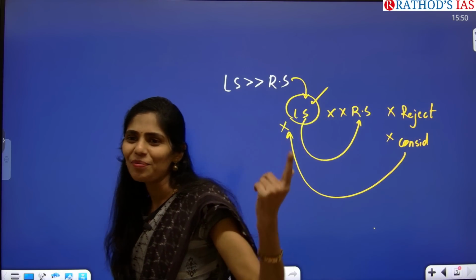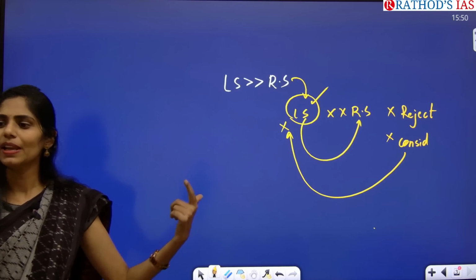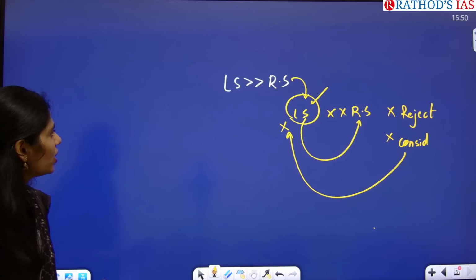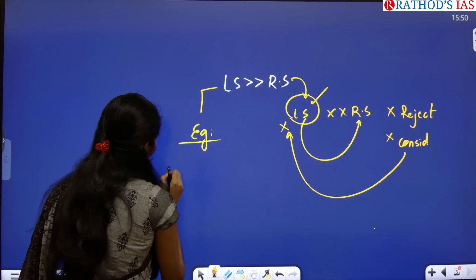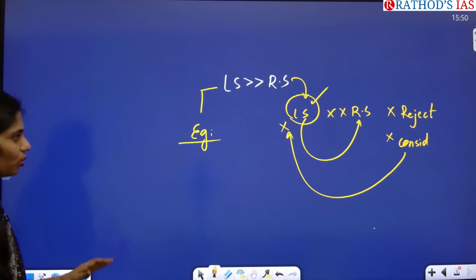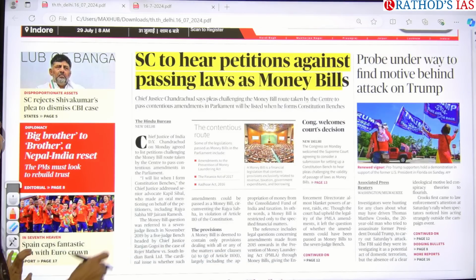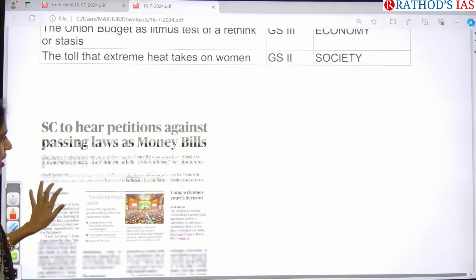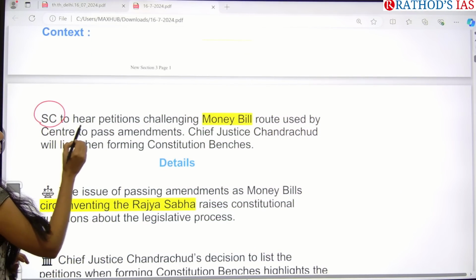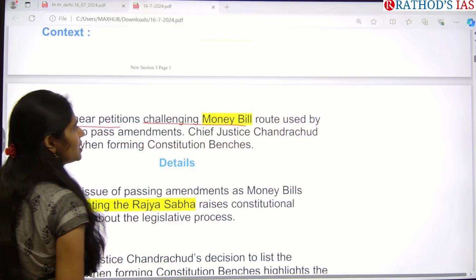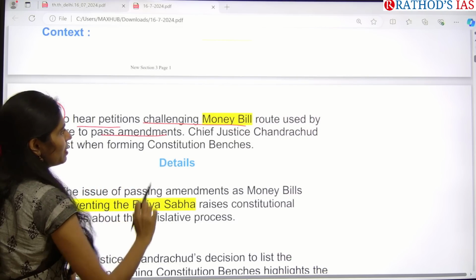So now central government, if it wants to pass a bill, it is using this money bill and it is passing many bills. So here you have to see what are those examples. Okay, so I will let you know, but these are the dimensions you have to see from this article point of view. Okay, so what this article is saying is that Supreme Court is going to hear the petitions which challenge this money bill route used by the center to pass amendments.